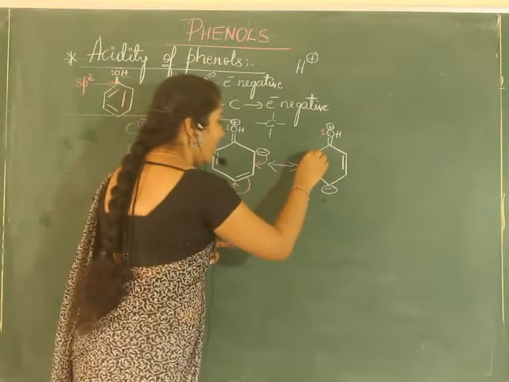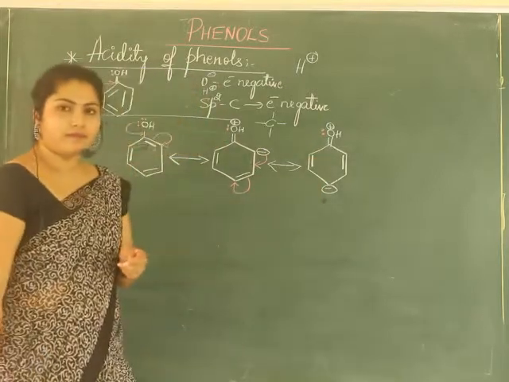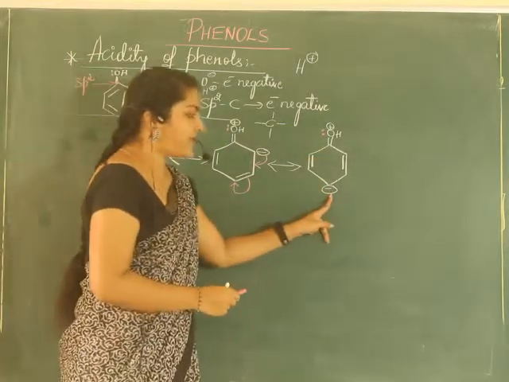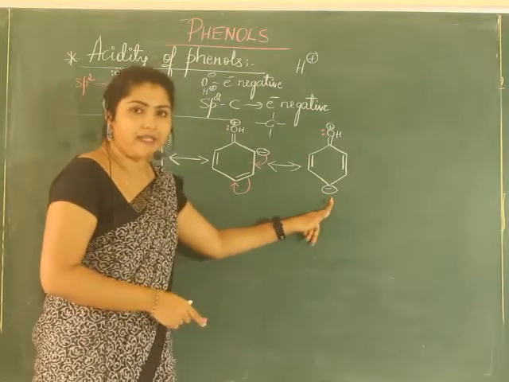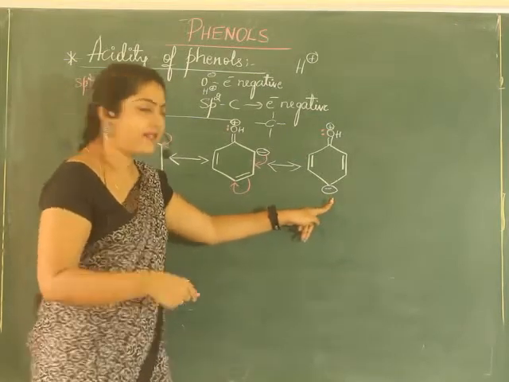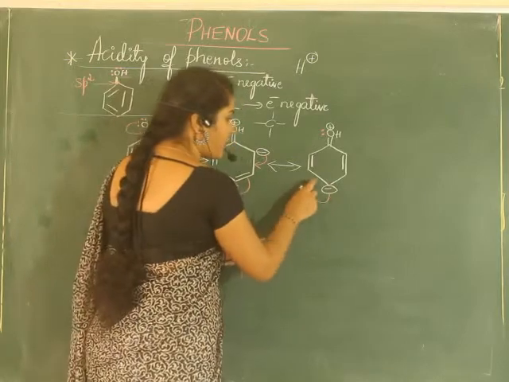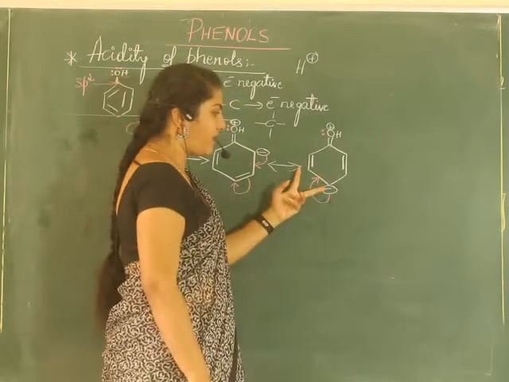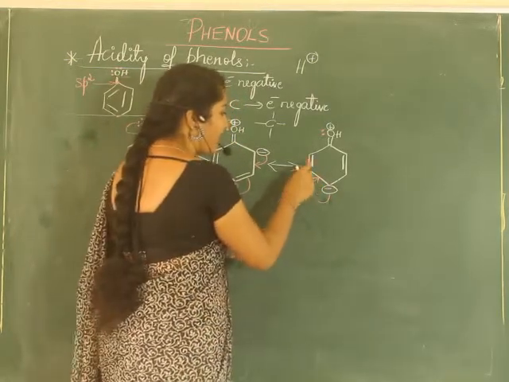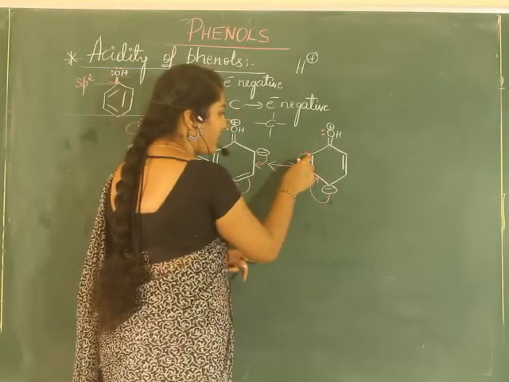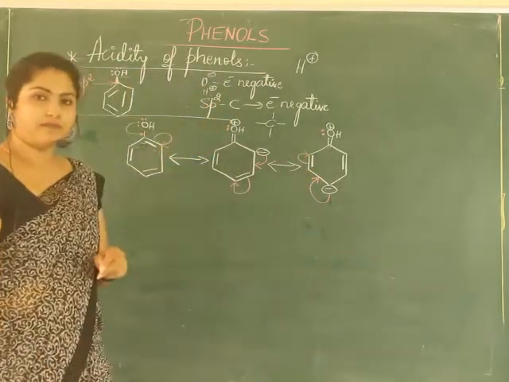The other bond will be same. Now what this carbon does, now it has more electron density. It wants to shift the electron. It shifts to the next carbon-carbon bond, and this carbon will shift its bond to the next carbon.